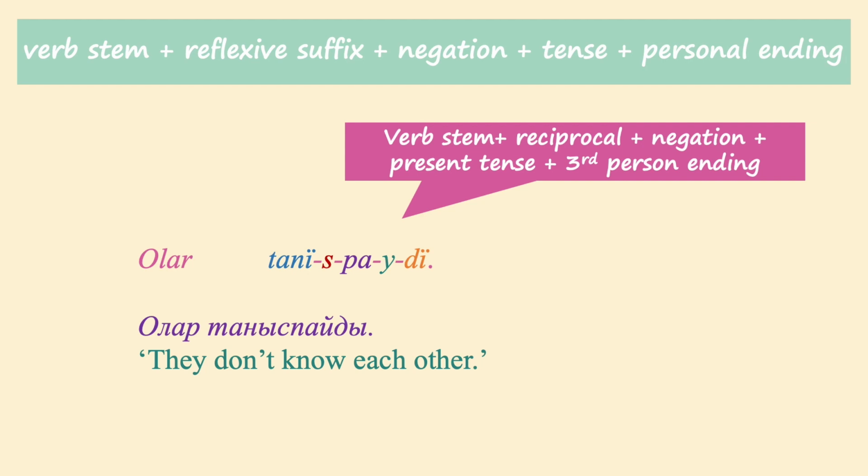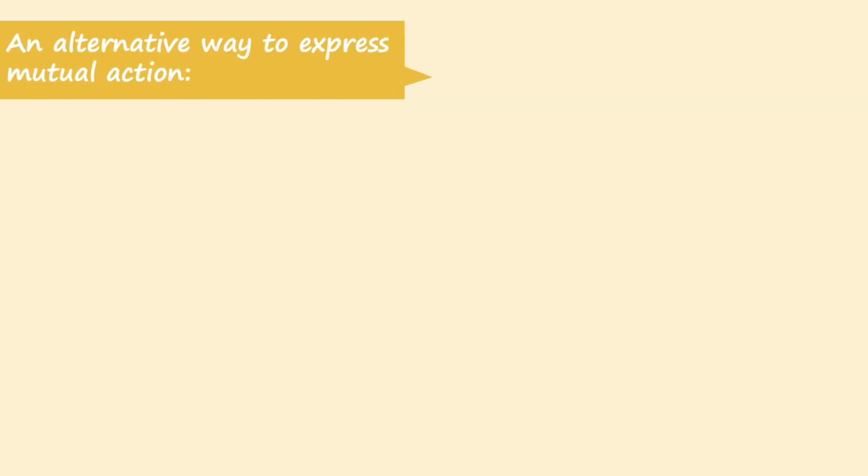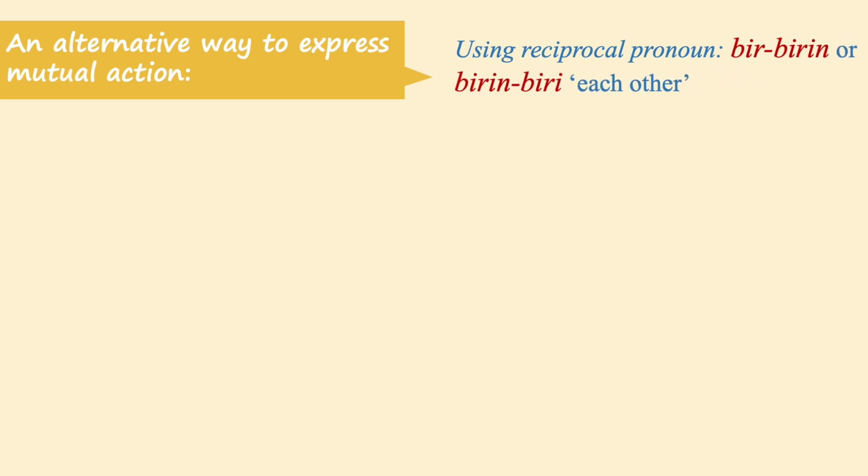Олар танымайды. Олар таныспайды. They don't know each other. In this sentence, the verb stem тану, to know or to recognize, takes the reciprocal voice -с, the negation -па, the present tense -й, and the third person ending. It may be better to know there is another way of expressing mutual action using the reciprocal pronouns бір-бірін, бірі-бірі, each other, instead of using the reciprocal verbs.